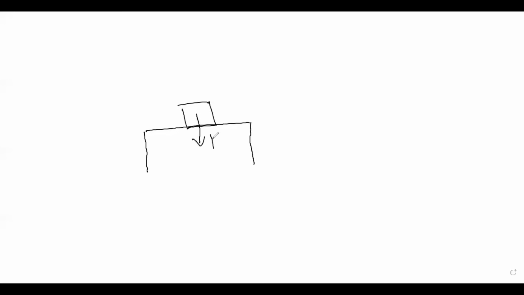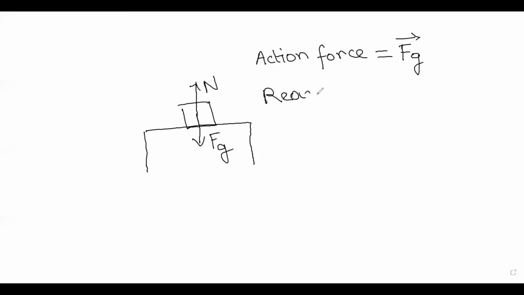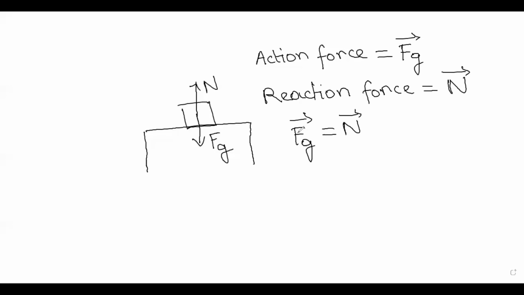Let's say this is the force exerted by gravity, known as Fg, and this is the force exerted by the table on the box, N. Then the action force is equal to the force Fg, and the reaction force is equal to capital N. And according to the third law of motion, the magnitude of Fg is equal to the magnitude of capital N. So this is the third law of motion.